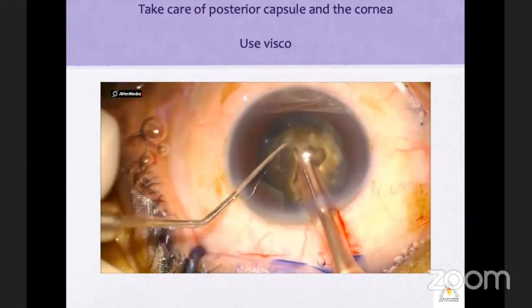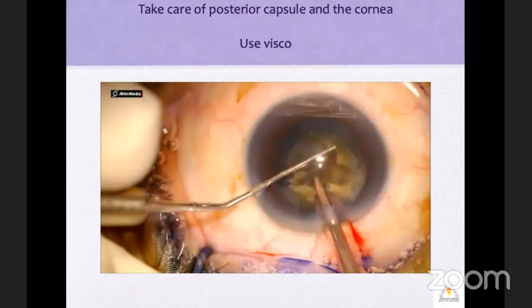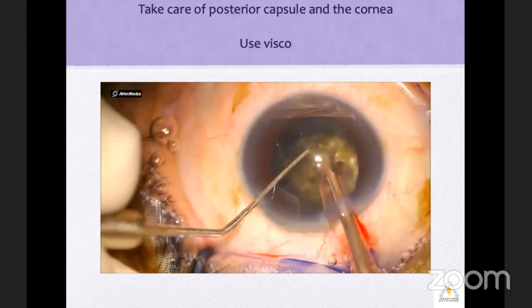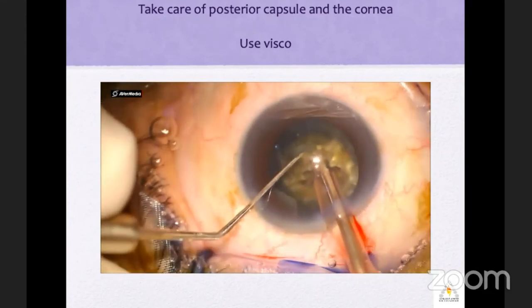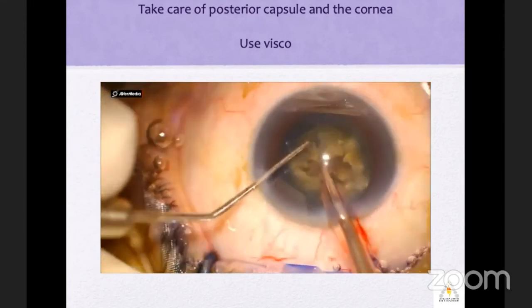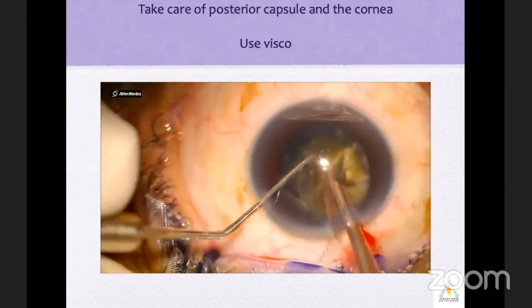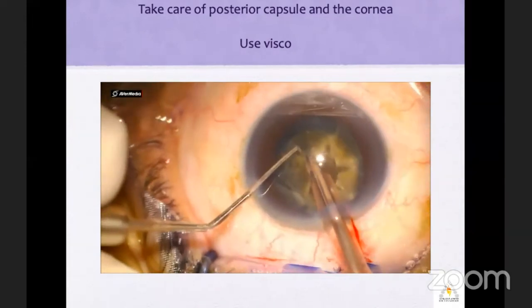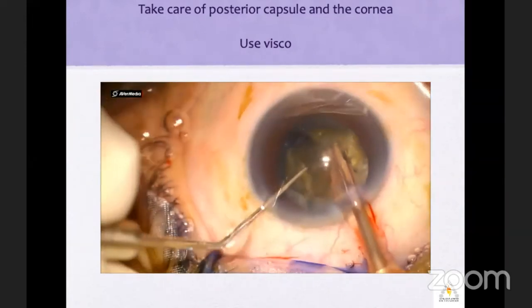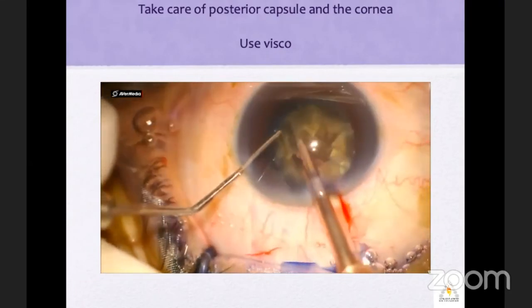Now here again, I'm trying to hold, try to make 6 places, chop in, trying to separate. It's a leathery type of cataract. So everything has to be very slow. Hold it gently, keeping your pressure vacuum very high.